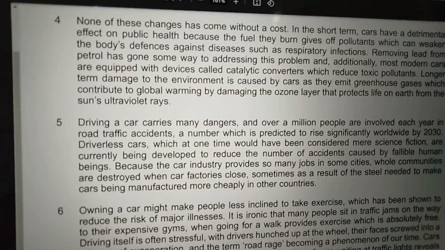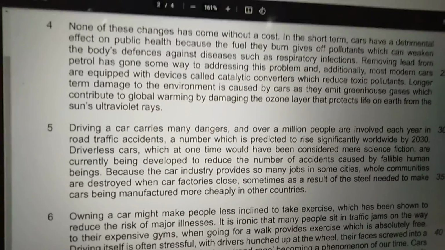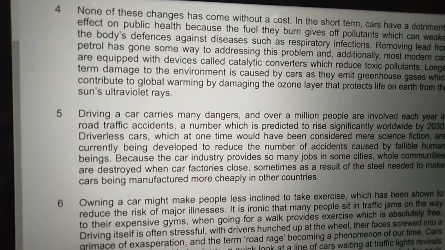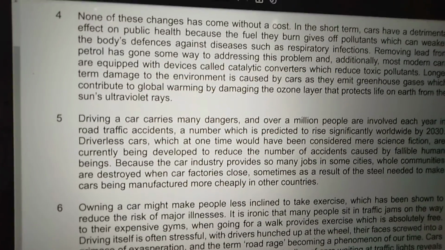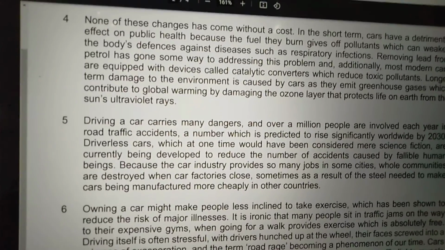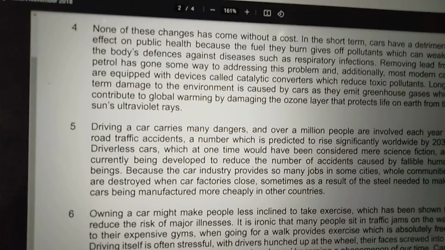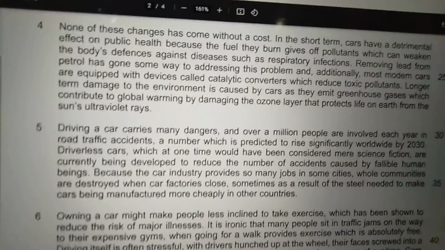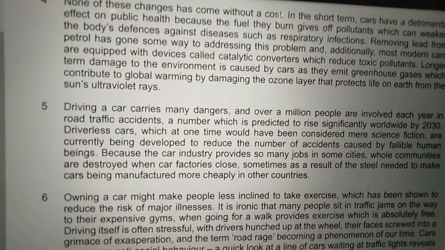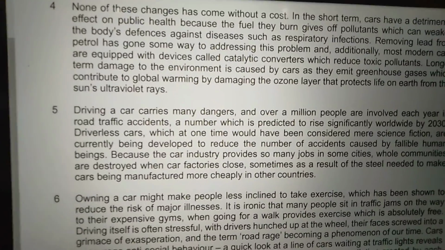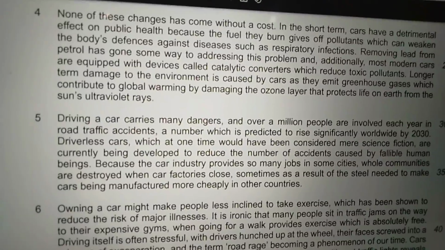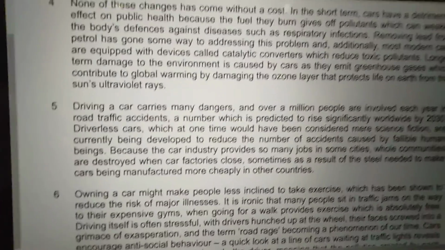Then the second disadvantage of cars we talked about is that the cars emit greenhouse gases, and because of these gases it causes global warming, and because of this the ozone layer is getting depleted. It is damaging the ozone layer, and the ozone layer is very important for life on earth, because it is protecting all kinds of life on earth from the harmful rays of the sun that are called ultraviolet rays. Clear, bache?